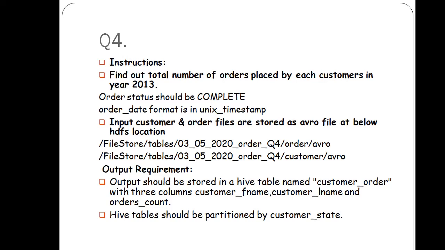When you write the data, you apply the partitioning: DataFrame.write.partitionBy with customer state, and then saveAsTable. You have to apply that function for writing the data into the Hive table.